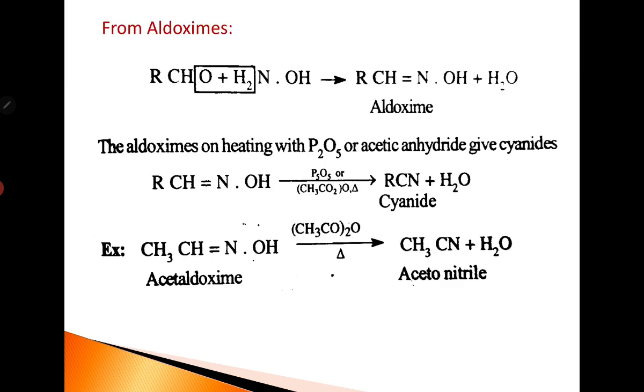And cyanides can also be prepared from aldoximes. Okay. Aldoximes are the compounds which are obtained from aldehydes by treating them with hydroxylamine. See, this is aldehyde RCHO, this is hydroxylamine NH2OH. So, when carbonyl compounds are treated with hydroxylamine, they give aldoximes, and these aldoximes again on heating with phosphorus pentoxide or sulfuryl chloride, undergo dehydration and give cyanides. In this way, cyanides are prepared from alkyl halides, from amides and also from aldoximes.